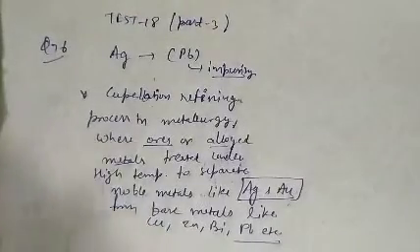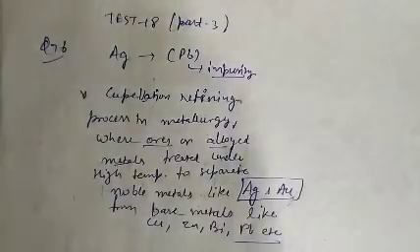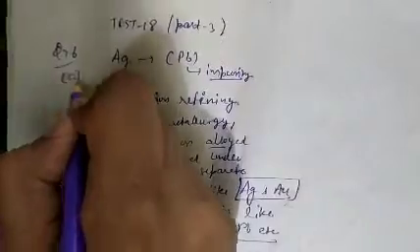So basically cupellation is used for refining silver obtained from argentiferous lead containing lead as impurity. So question number 76, option C is correct.